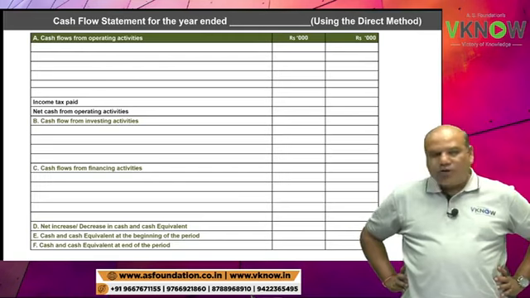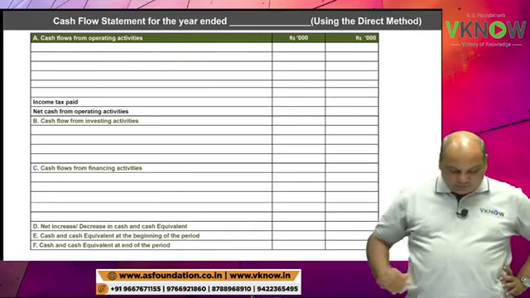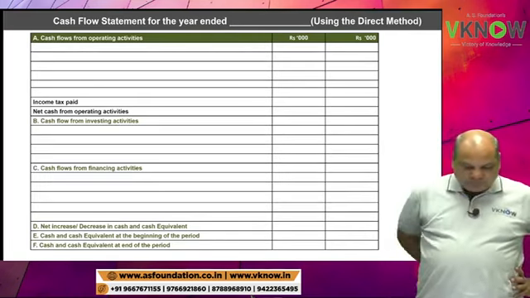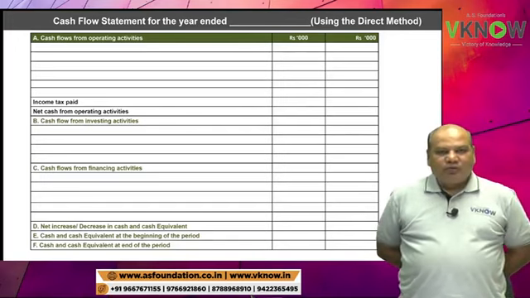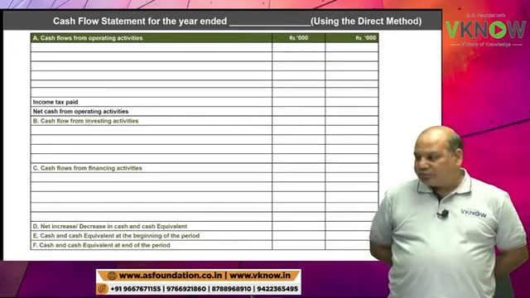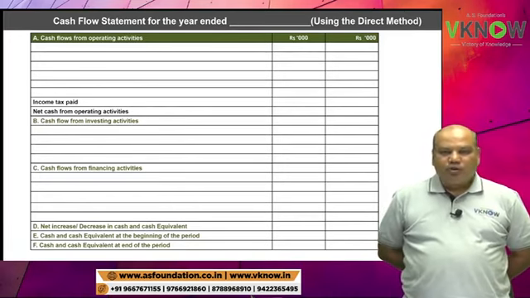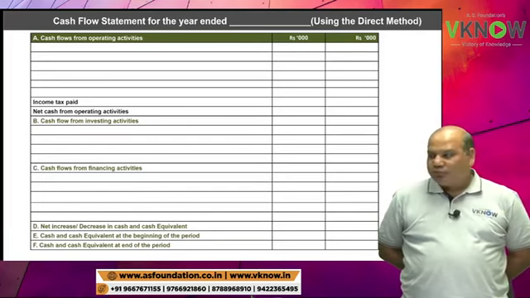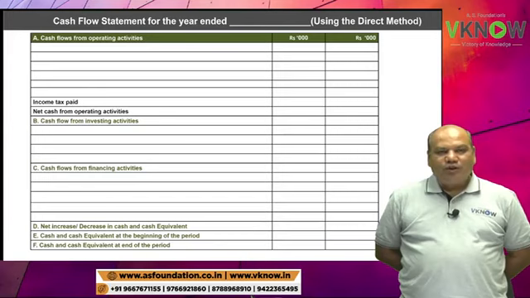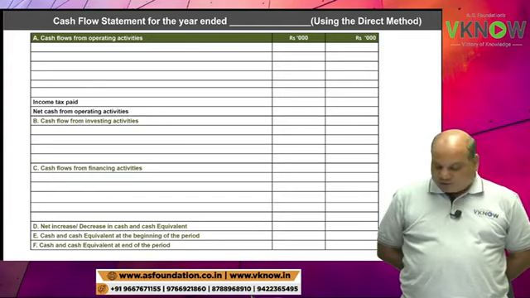In bracket write down direct method. This question can be solved under direct method because the P&L account is given, sales is given, opening and closing debtors are given, so we can calculate collection, etc.